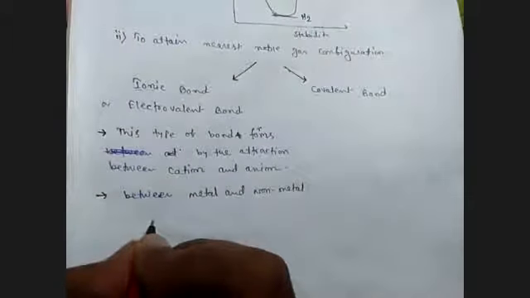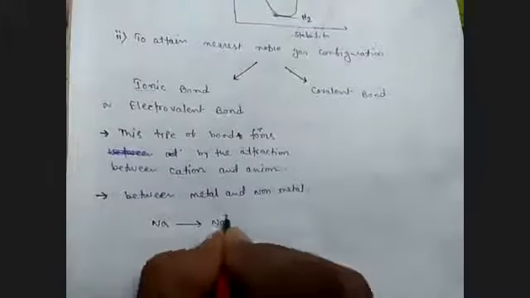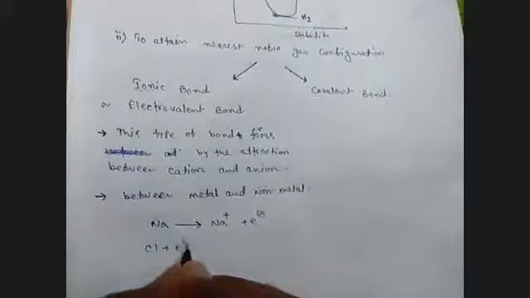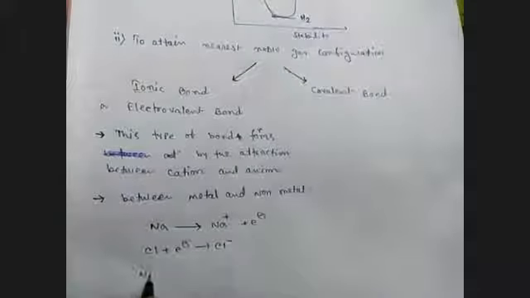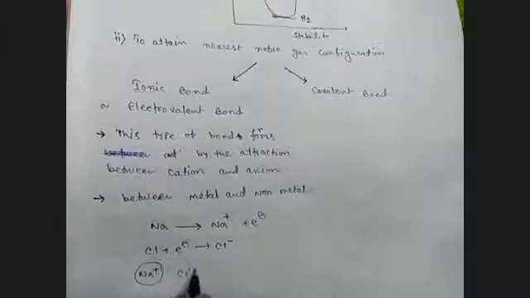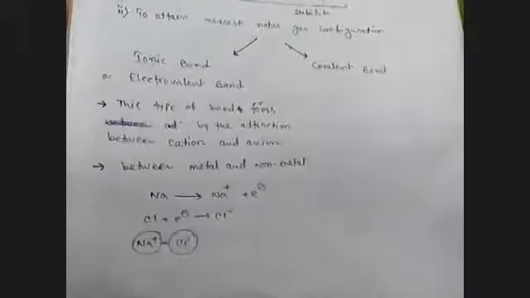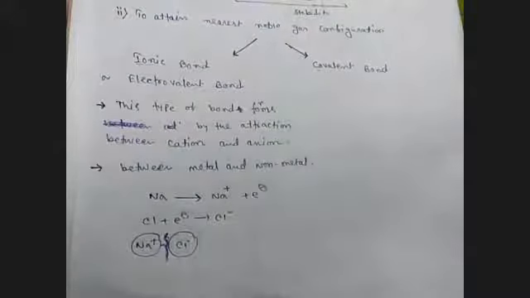Let's take an example. Suppose we have sodium. Sodium after releasing an electron forms Na+. That electron will be accepted by Cl, so it forms Cl-. Now the attraction between Na+ and Cl-, only this attraction, is known as ionic bond. There is no other kind of bond in an ionic bond. Only the attraction between positive and negative ions is known as ionic bond.